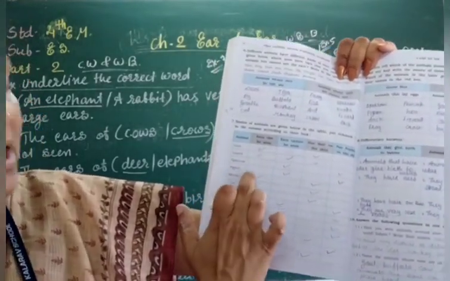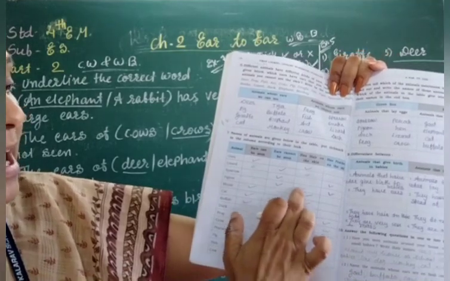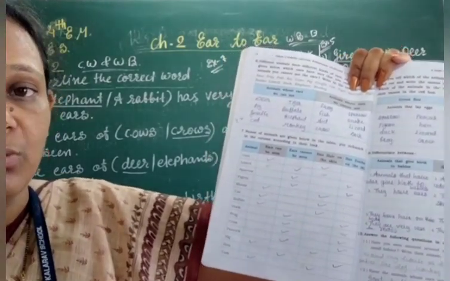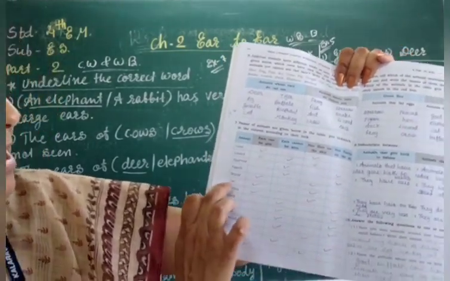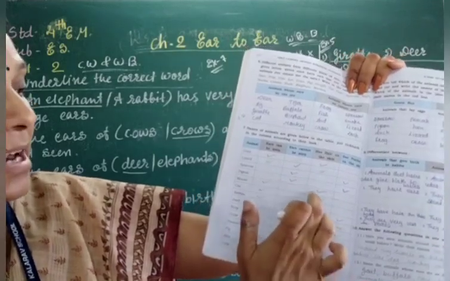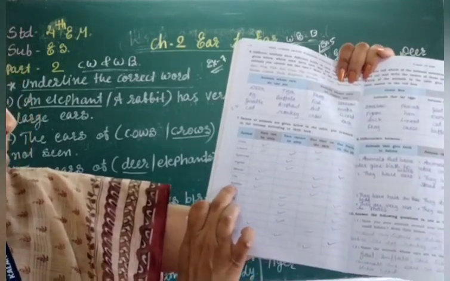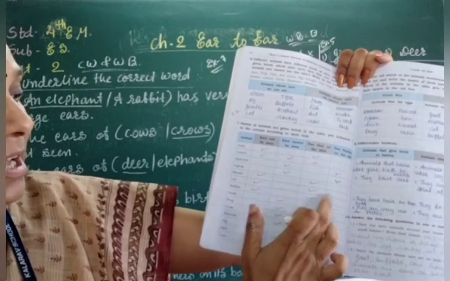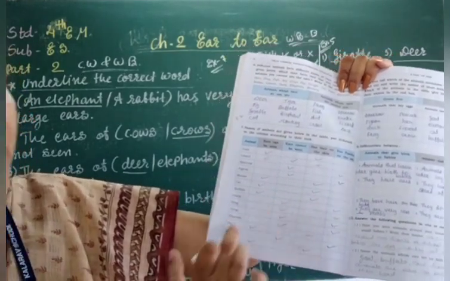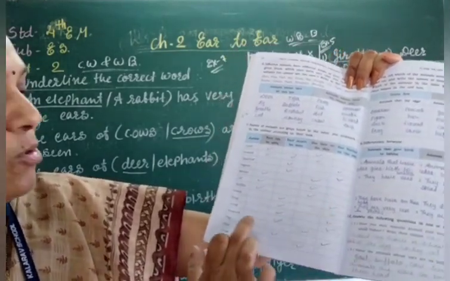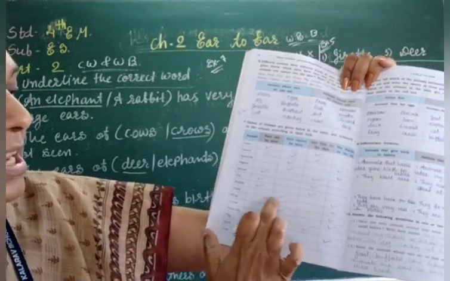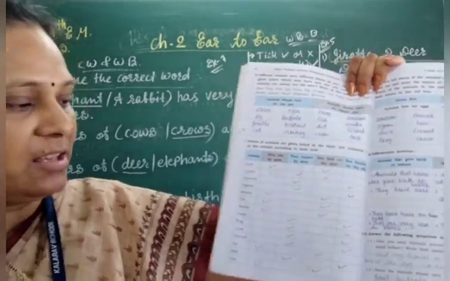Mouse has the ear visible and hair on the body, so we have to tick on the two columns. Cat also ear and hair. Buffalo also ear and hair. Dog, we don't see the ear, and feather on the body. Frog, we don't see the ear only, they don't have the feather. Right?